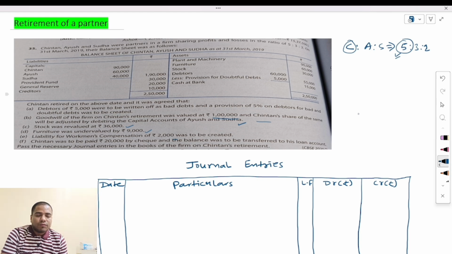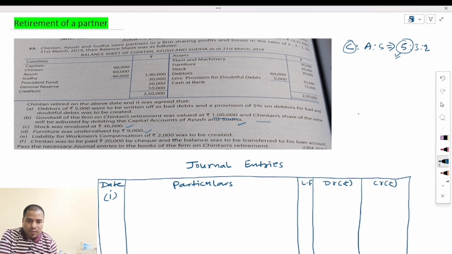Here first of all, we will make the journal entry for bad debts. Date is not mentioned here, so in the date column we will write the serial number. As we know, bad debts is just like an expense or loss for the business. So if there is any expense or loss given, we make an entry: bad debts account debit to sundry debtors account.